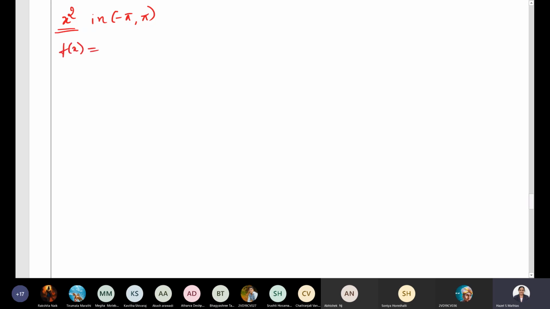Let's take f of x is equal to x square and check whether it is even or odd function. In order to check whether it is even or odd, replace x by minus x. It will be minus x whole square, that is equal to x square. So what you can conclude from this? F of x is even, because f of minus x I have got it to be f of x itself.